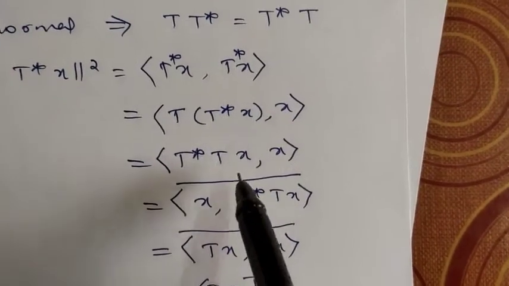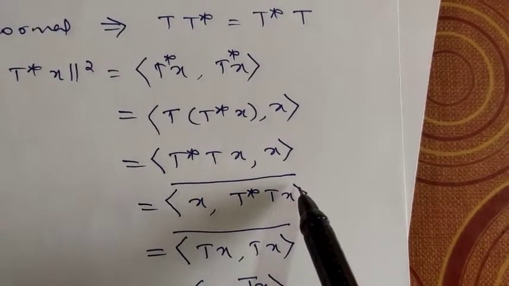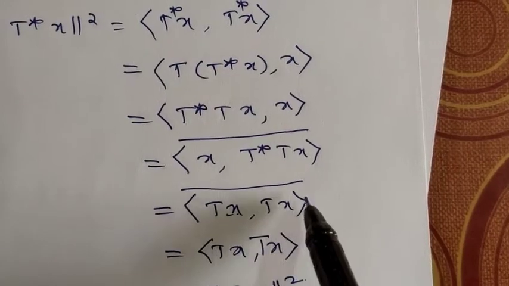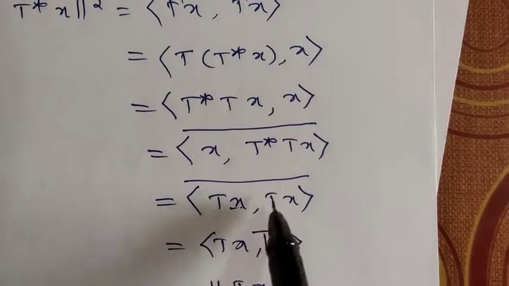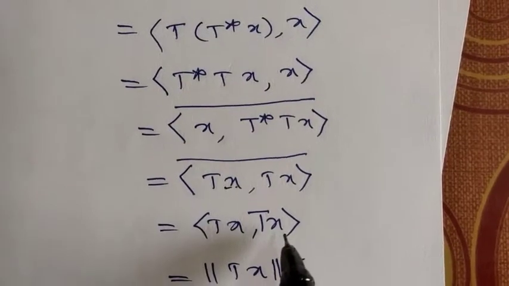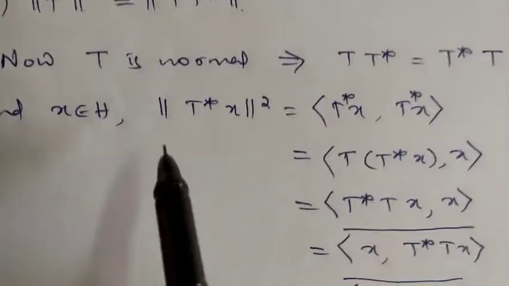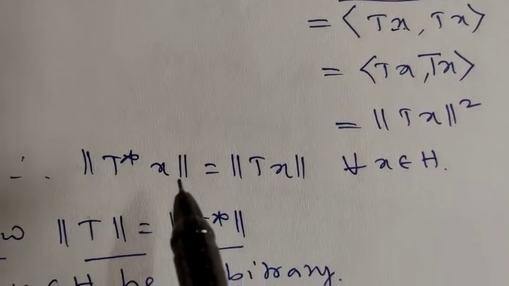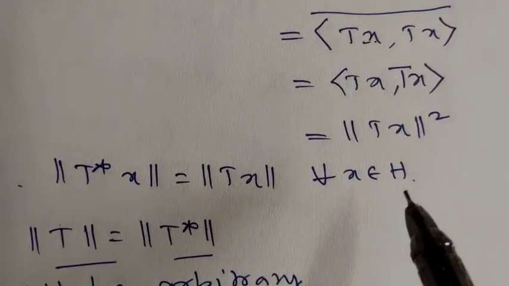So this is equal to x comma T star into T of x conjugate. If you transform T to here, it means T of x comma T of x conjugate. The inner product of T of x comma T of x, if you change the position also, its conjugate is the same, meaning T of x comma T of x. This is equal to norm of T of x square. Therefore, norm of T star of x whole square is norm of T of x whole square, meaning norm of T star of x is the same as norm of T of x for every x belongs to H, and we have proved the first result.